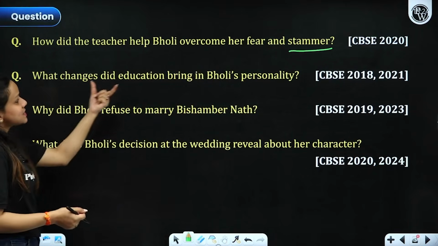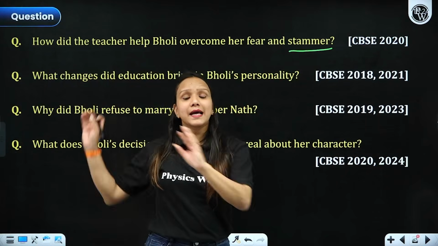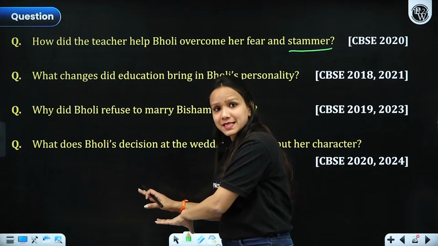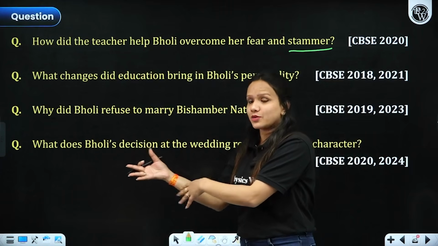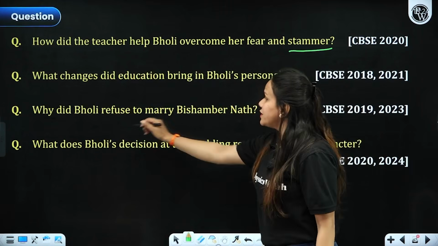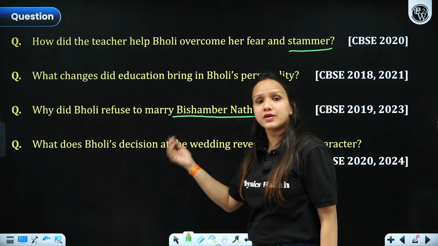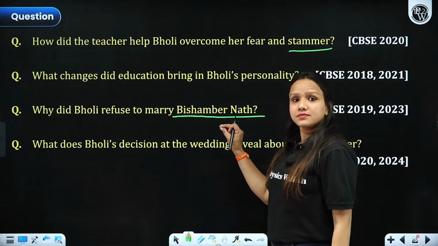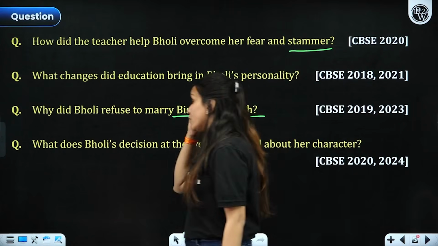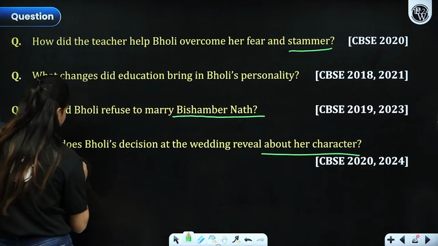Next, what changes did education bring in Bholi's personality? Although we have discussed this question, I have designed this question on a different slide. These have been presented to you so that you may put special focus on these questions, right? Why did Bholi refuse to marry Bishambar Nath? Because by this time she became confident, self-reliant and dignified, and she said no to marry this greedy man, right? What does Bholi's decision at the wedding reveal about her character? It talks about her strength.